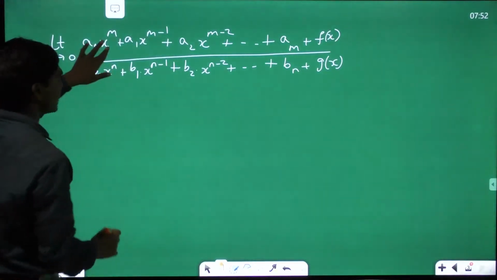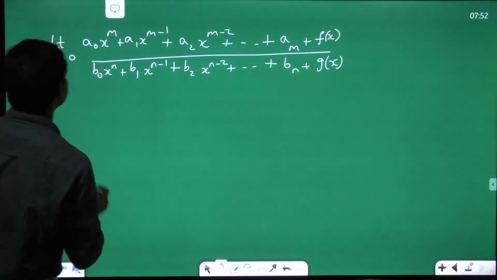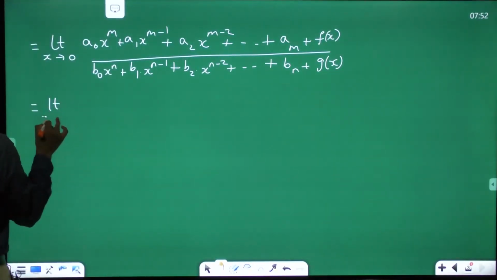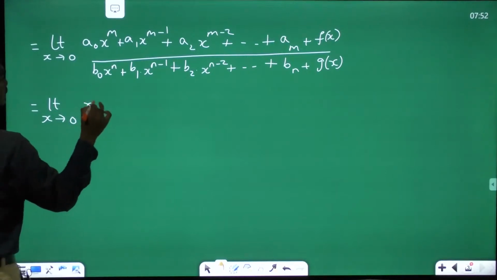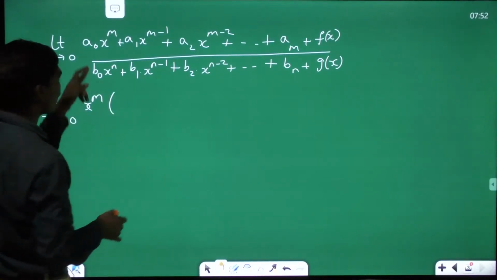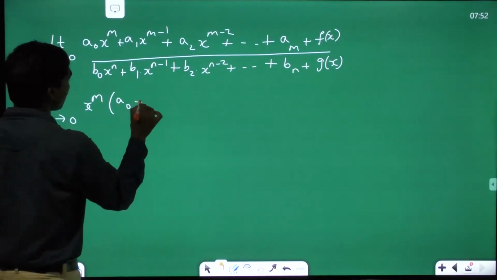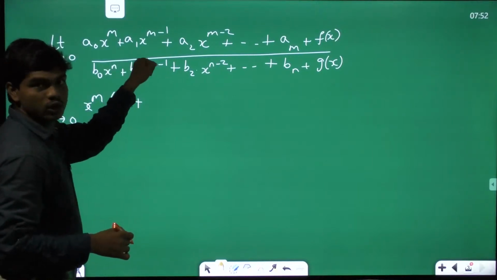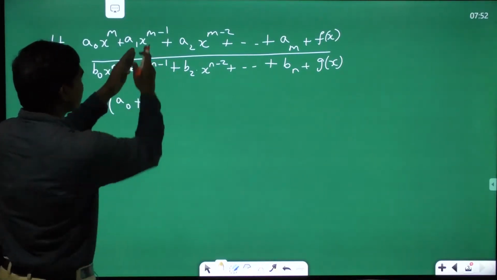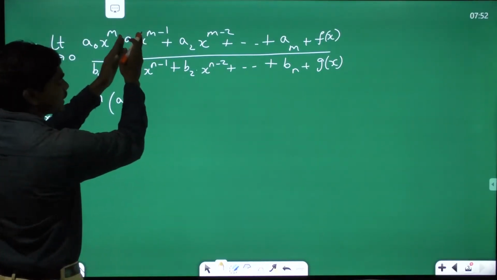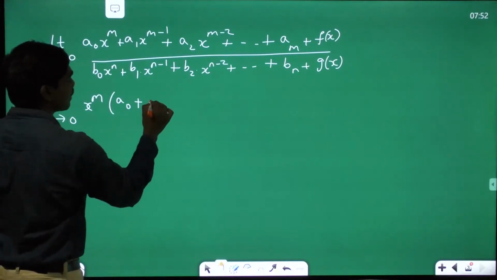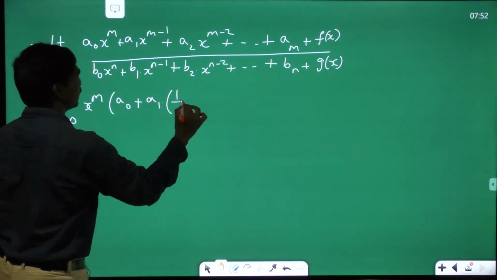Correct? Now if I take x power m common from the numerator, this is equal to limit x tends to 0, x power m times a naught plus a1 into 1 by x.